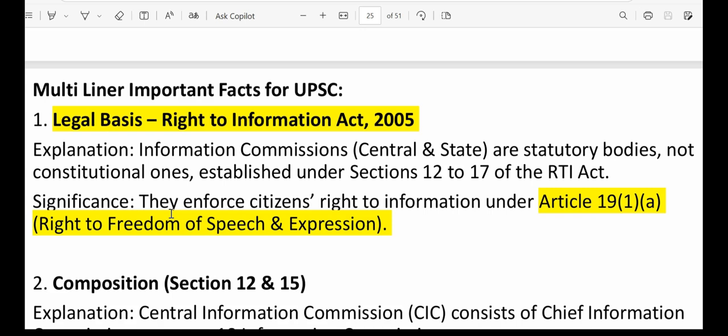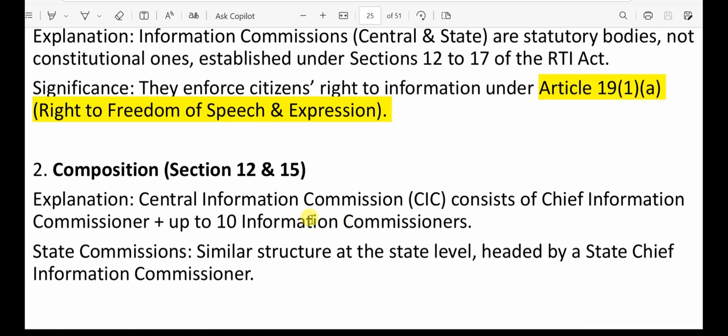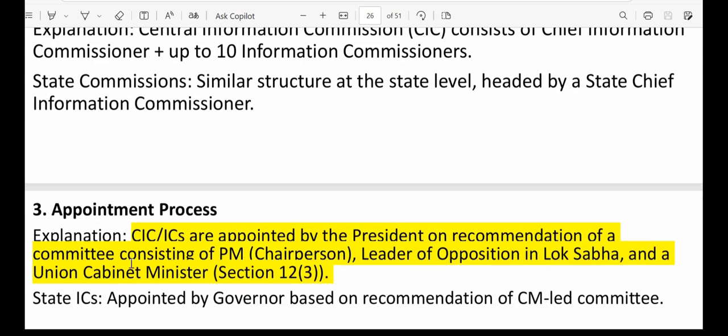So first, if we talk about the legal basis, it's based on the Right to Information Act 2005, right? So what is its significance? They enforce the citizens' right to information under Article 19(1)(a). What is it? It talks about the right to freedom of speech and expression. Now next we have composition. We already know, one Chief Information Commissioner and up to 10 Information Commissioners. At the state level also, there is a similar structure.